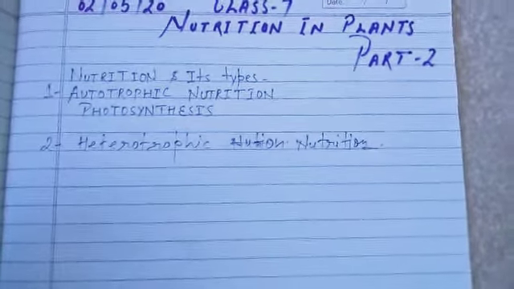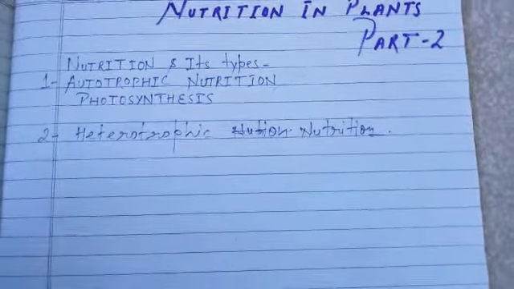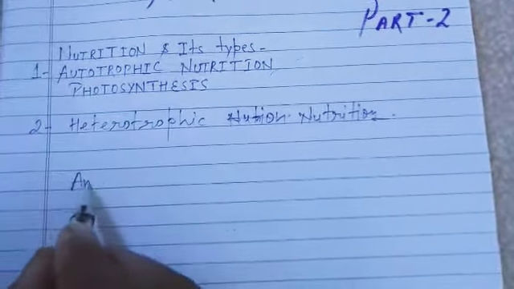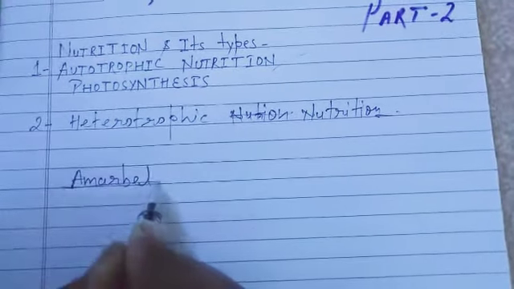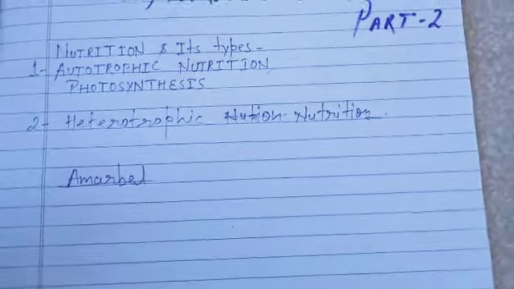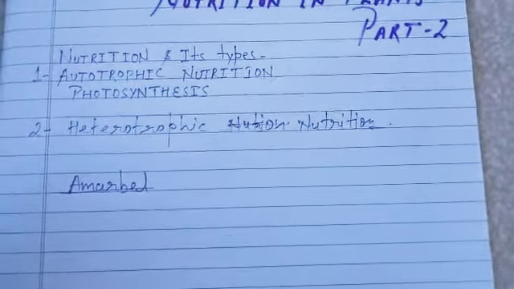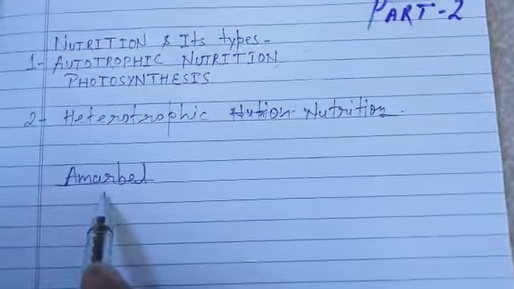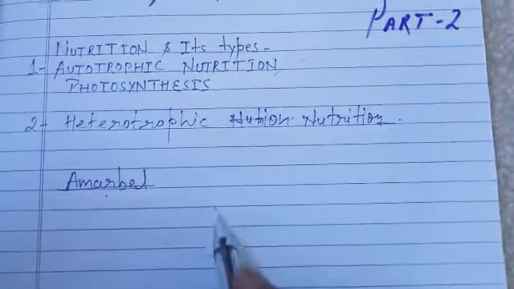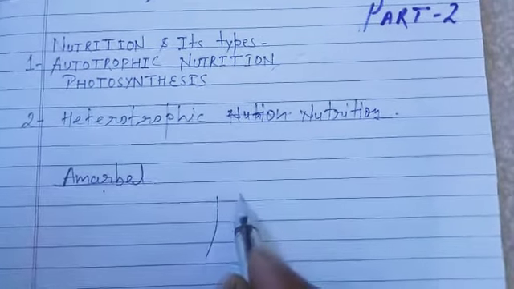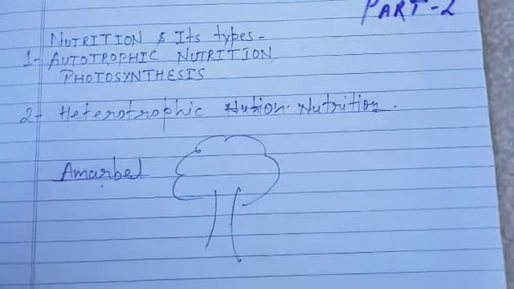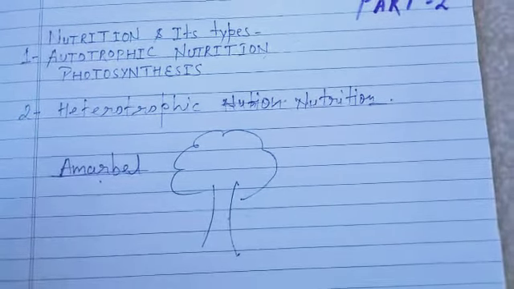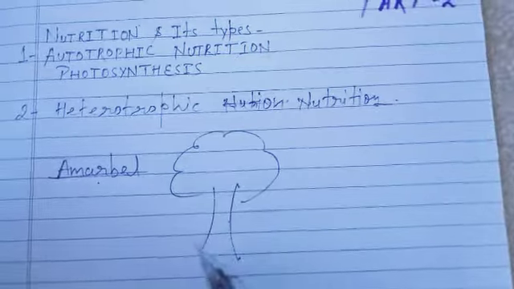Let's see. You might have heard about Amarbel. If not, try to know from your parents, from your dada, dadi. Do you know they climb on any host plant, means on any big plant? Okay, you can say on a tree. They climb.